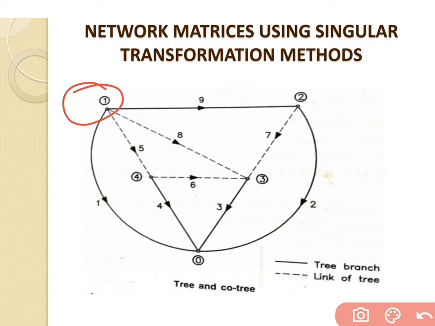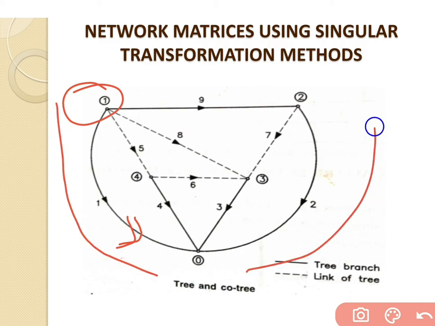In that case, how many branches will be a part of the tree? So only branch number 1. What are the different types of branches that are considered as twigs? This is the first branch, this is the second branch, third branch, and fourth branch. So branch numbers 1, 2, 3 and 4 are considered as twigs, that is the part of the tree.